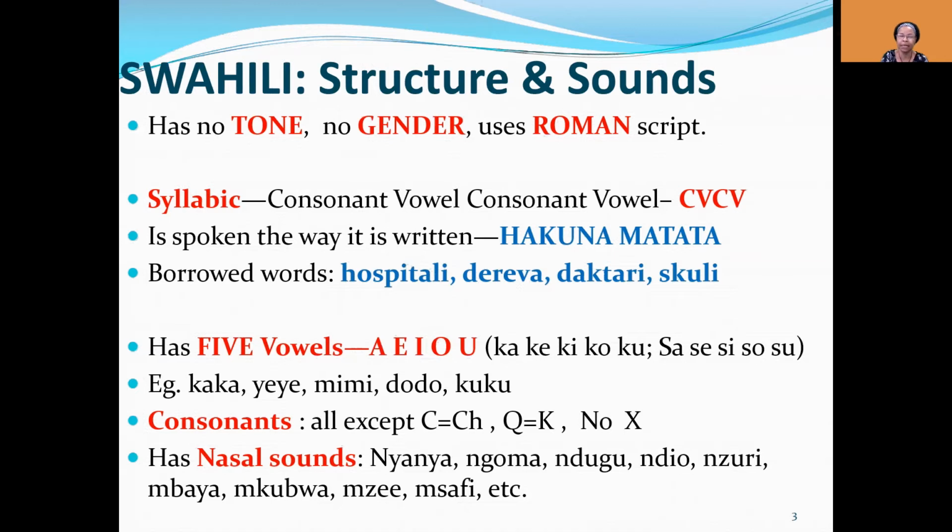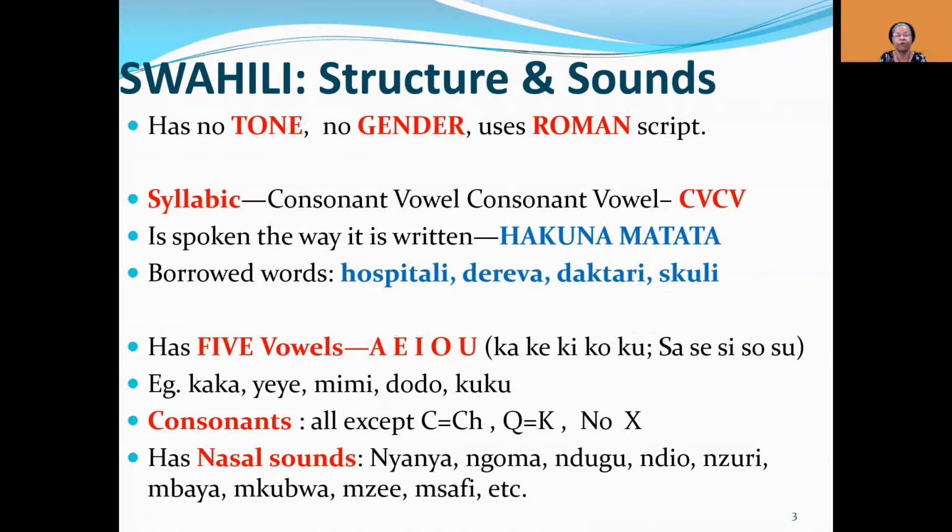It's read syllabically. So here are some examples of words that are borrowed from the English language. Hospitali, which is the word for hospital. Dereva means driver. Daktari, that's the word doctor. And skuli is the word school. You can see how the words are being changed to fit into the consonant vowel format.